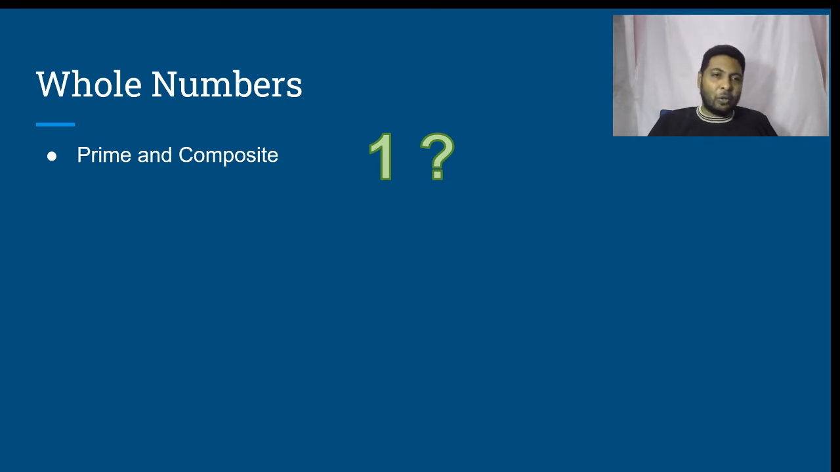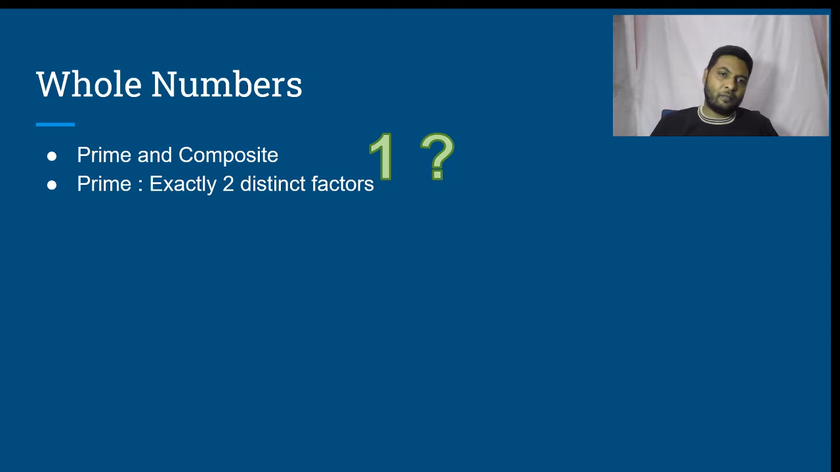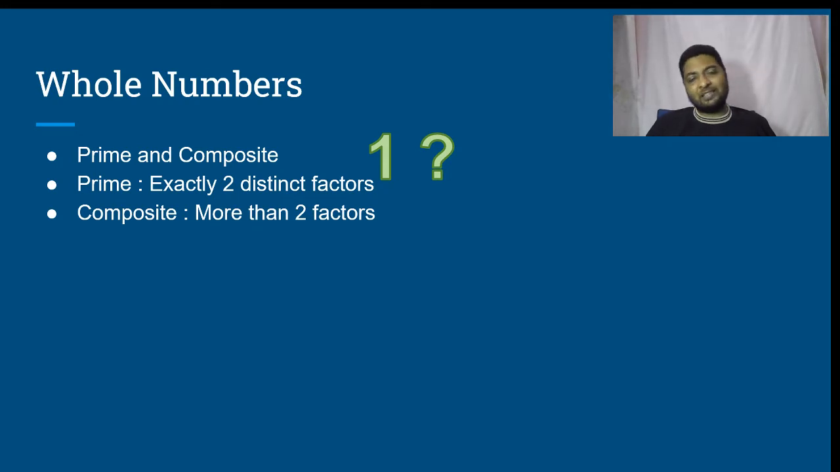Why is it so? Because our understanding of the definition of a prime number is slightly wrong. A prime number is a number which has exactly 2 distinct factors. Then what is a composite number? A number which has more than 2 factors is said to be composite. Therefore, 1 is neither prime nor composite.